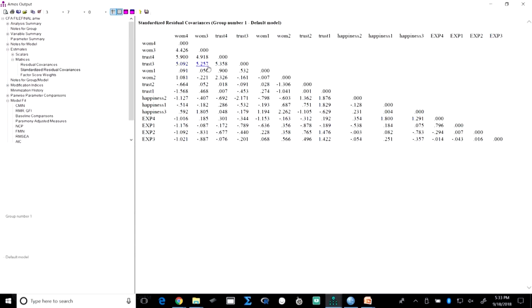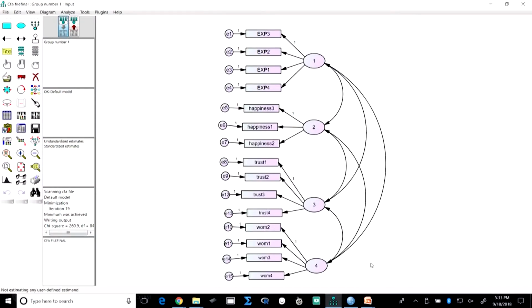So, why not first start with this trust 3? We go to the model, see trust 3. So, we first start deleting this trust 3. I am deleting trust 3, okay, it is an error term also. Now, one by one we will go and we will run this model again.